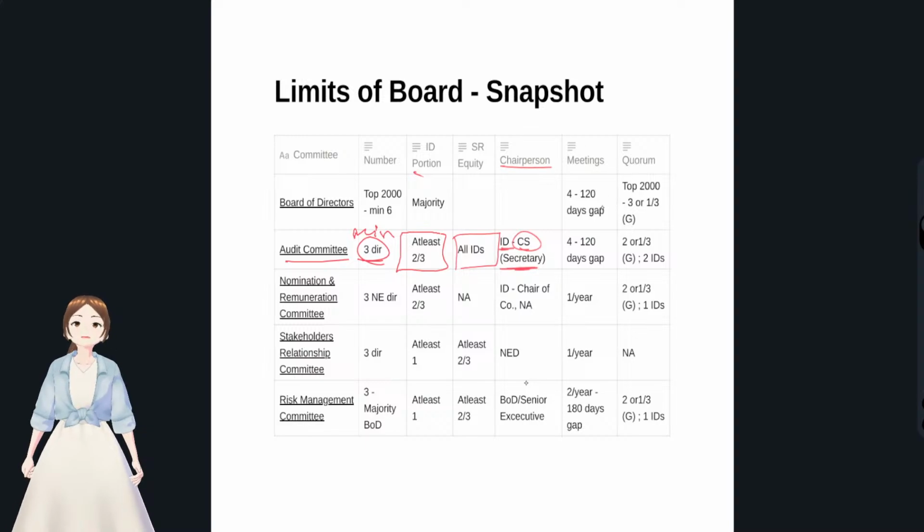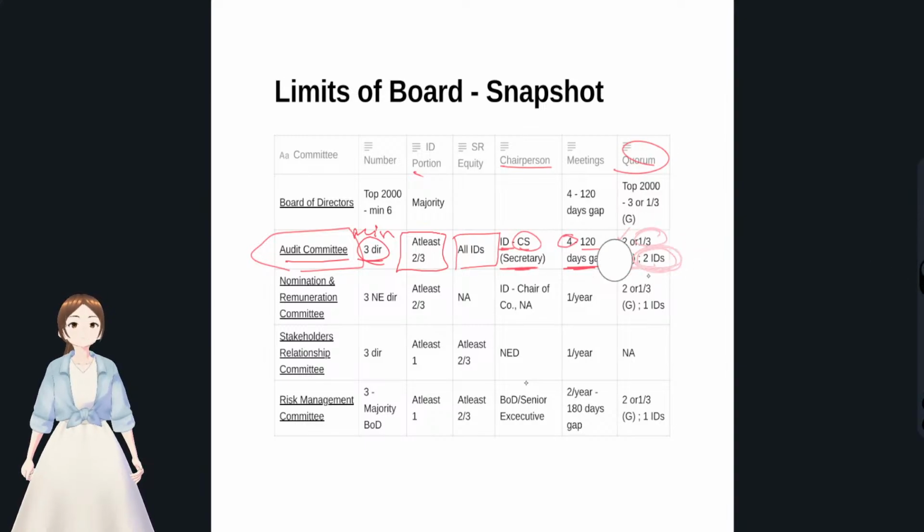Okay, and the meetings with regards to the audit committees, they have to make 4 meetings in a year, and there should not be more than 120 days gap between 2 meetings. The maximum gap should be 120 days, that's it. And with regards to the quorum, there should be at least 2 members or 1/3 of members of this audit committee, whichever is greater. And in this quorum, 2 members have to be independent directors.